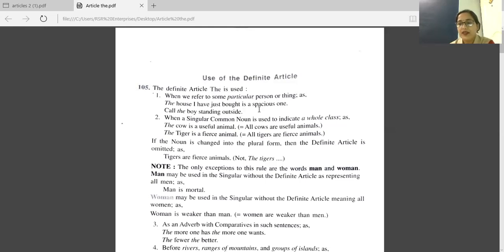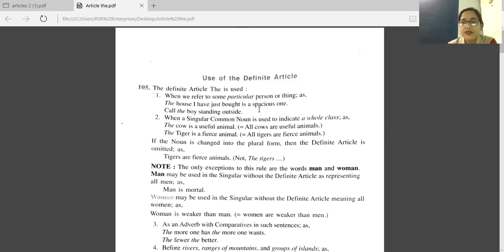Next, I met a boy this morning. The boy was looking for his lost dog. Now in the first sentence we are using a boy because it is any boy in general. In the next sentence, the boy was looking for his lost dog, that boy has become the specific one, the particular one. So we have written here the boy.